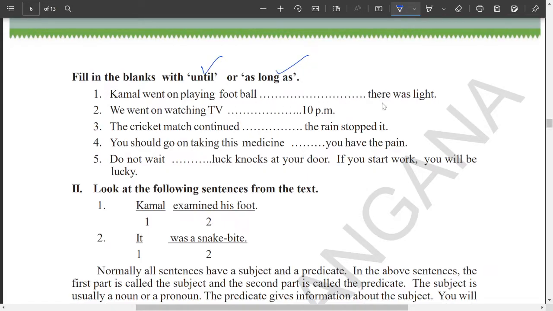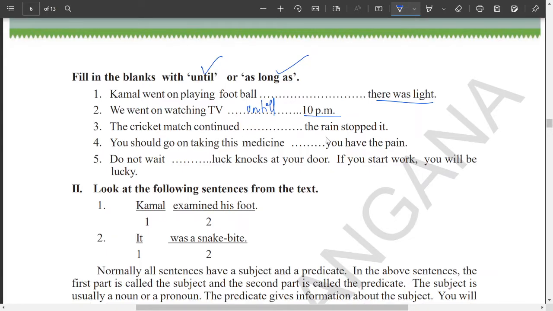So we are speaking about a particular time, till the light was there. Kamal went on playing football dash there was light. Okay, so until there was light or as long as there was light. Which one can we use? Look at the second one here. In the second one we have 10 p.m., so obviously we can go with until, there is no other option. We went on watching TV until 10 p.m.